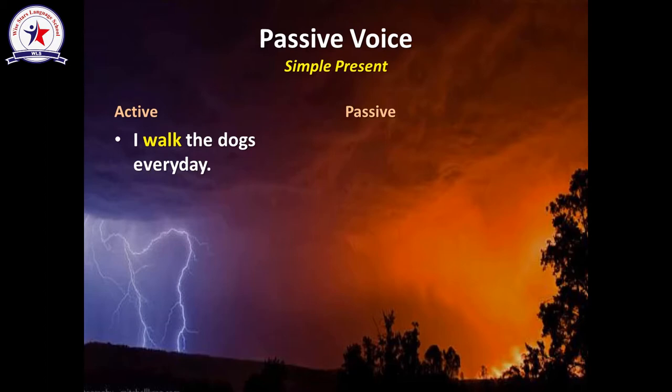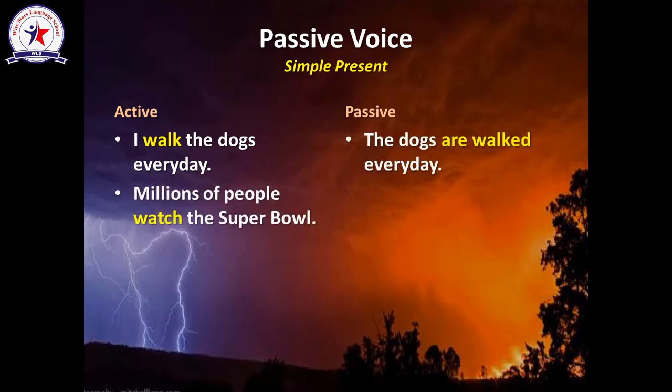Verb to be at the same tense of the sentence will be, this is present simple, so verb to be am, is, or are. The dogs should take are. So the dogs are. What is the past participle of the verb walk? Walked. So the sentence should be the dogs are walked every day.